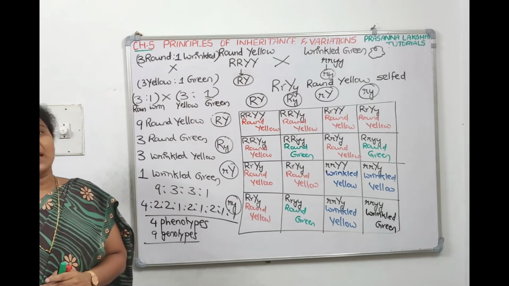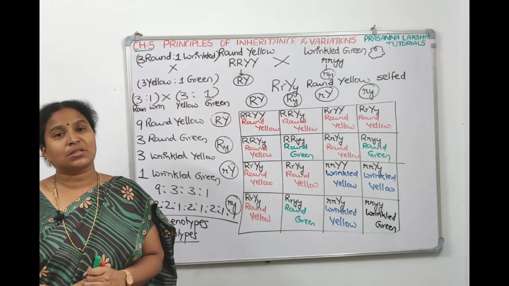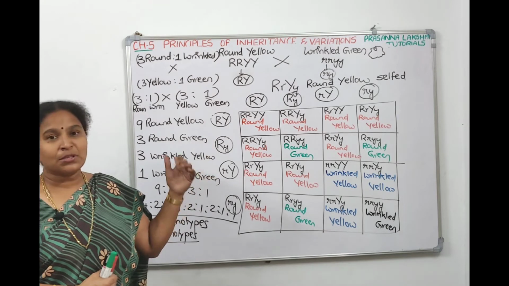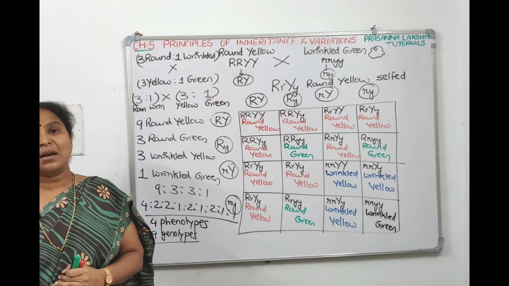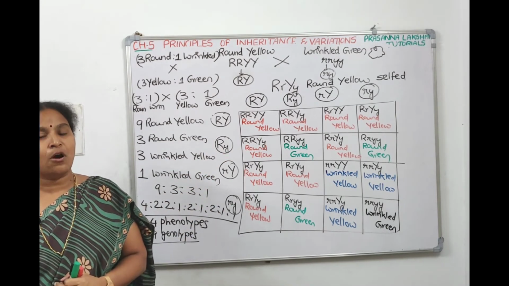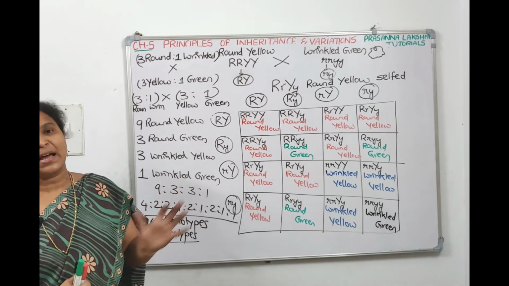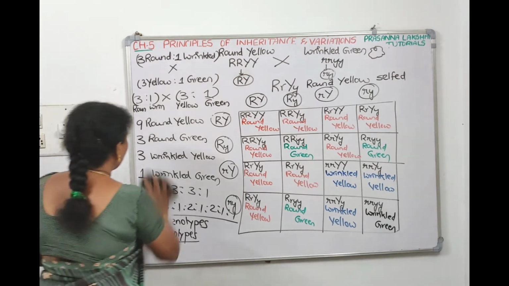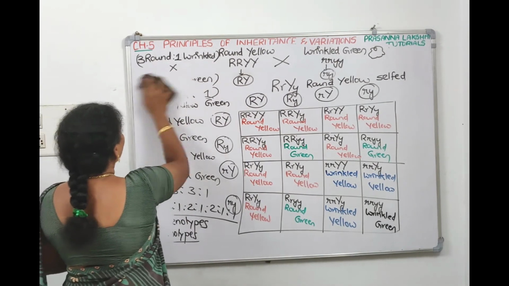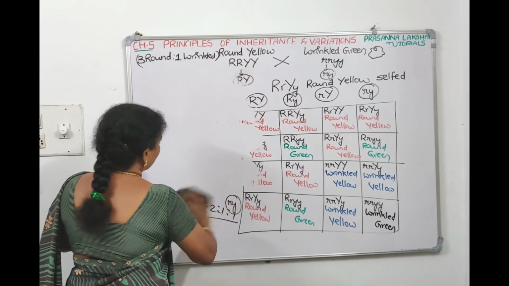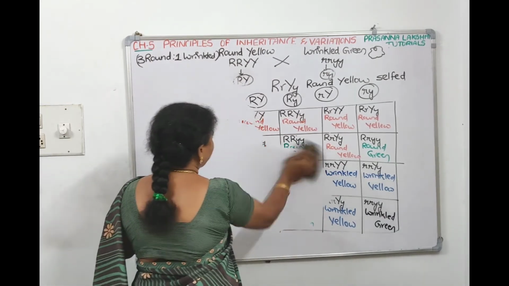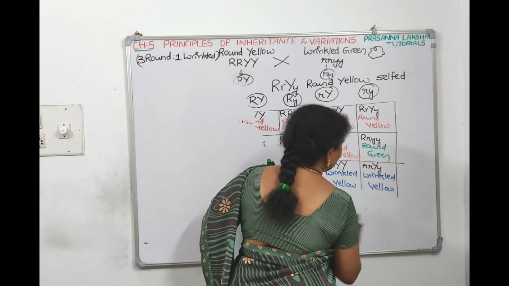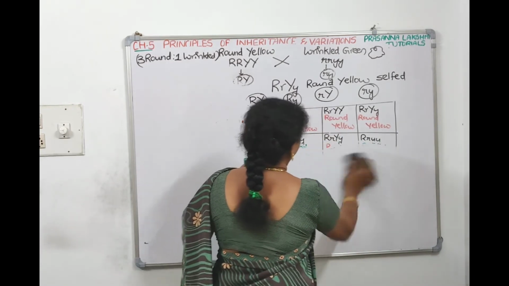So take a screenshot. Then we will talk about the law which supports dihybrid cross. After proposing this dihybrid cross, Mendel proposed the second set of generalizations, which is called the law of independent assortment, which supports the dihybrid cross. That law states that when two pairs of characters are combined in a hybrid, one pair segregates independent of the other pair.